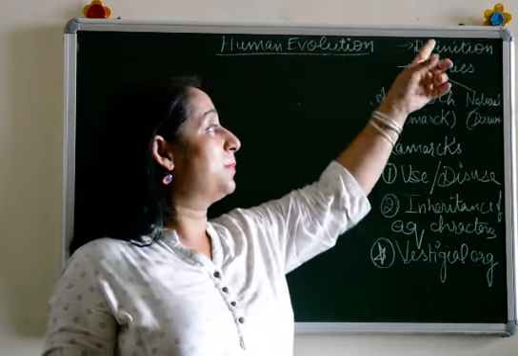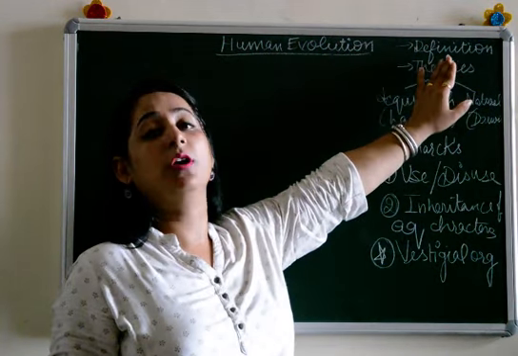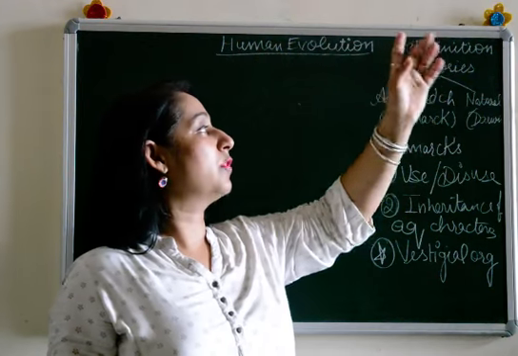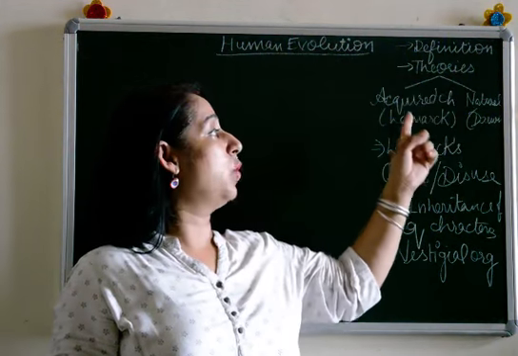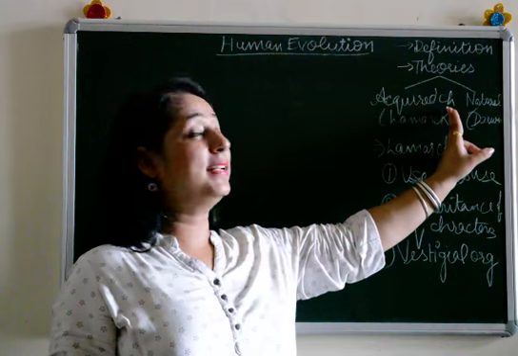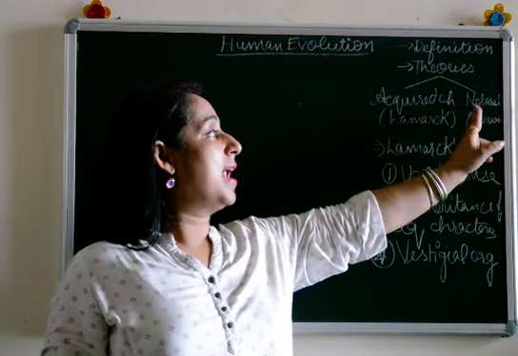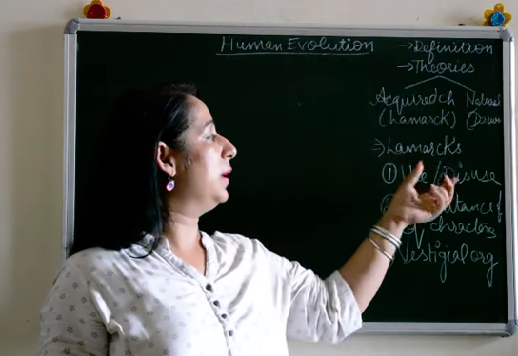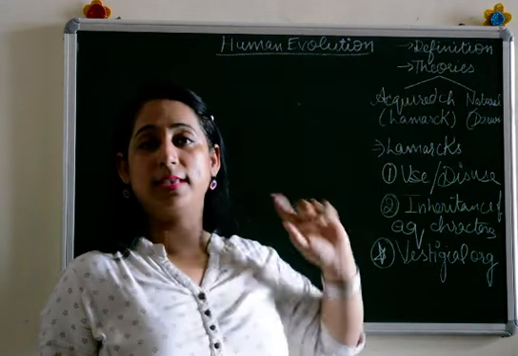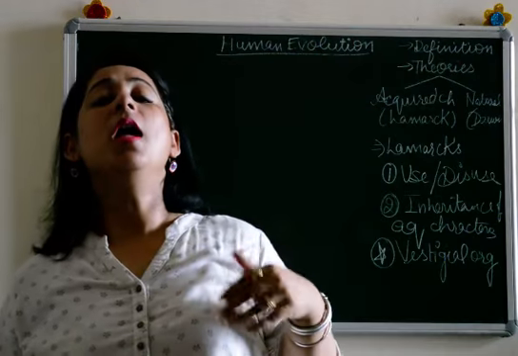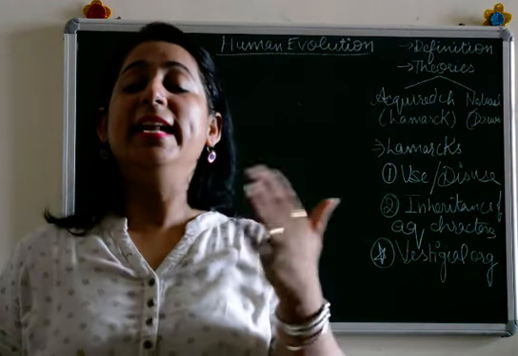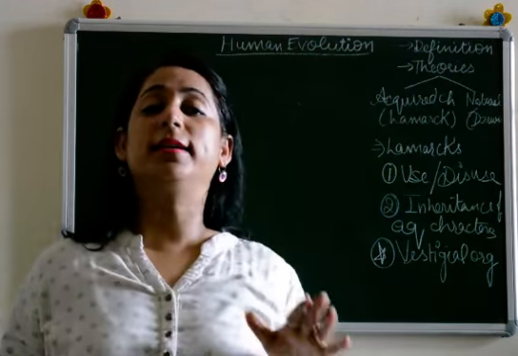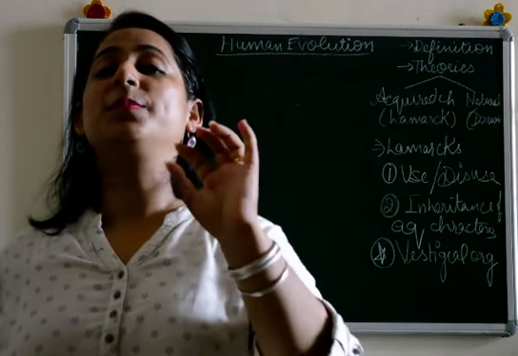Now, to explain the process of evolution, two theories were given. One, the inheritance of acquired characters given by Lamarck, and the theory of natural selection given by Darwin. Here in this video, we will be discussing the theory first given by Lamarck, which states inheritance of acquired characters. First of all, I'll explain the definition.